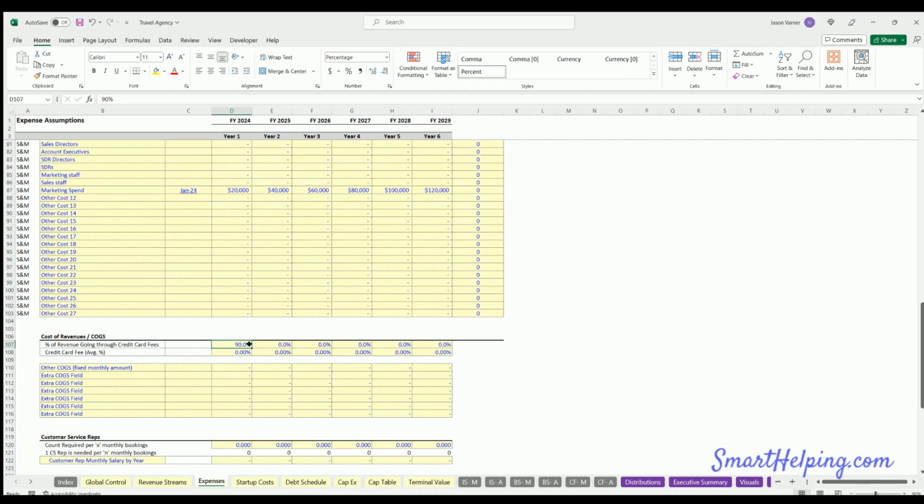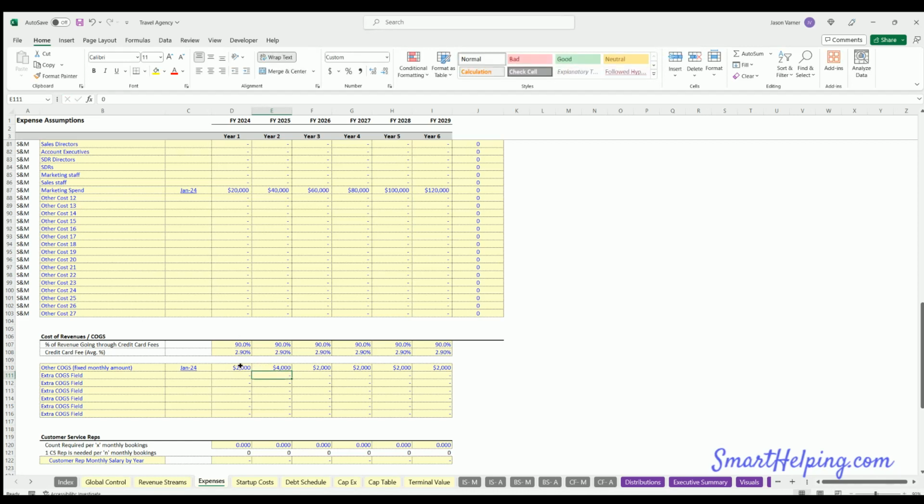All right, let's just say 90%, and then the credit card fees around 2.9. We also have other cost of goods sold. So if it's a website, you're definitely going to be paying hosting and server costs. Let's start at maybe 2,000 a month and move up from there. Maybe double it as well.